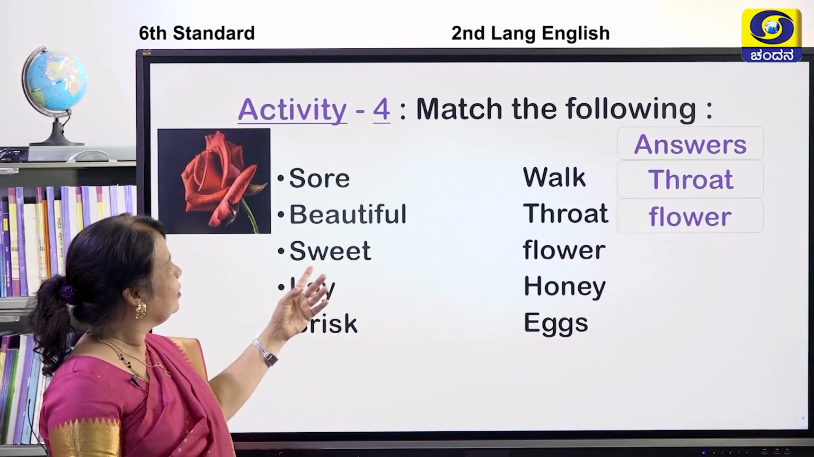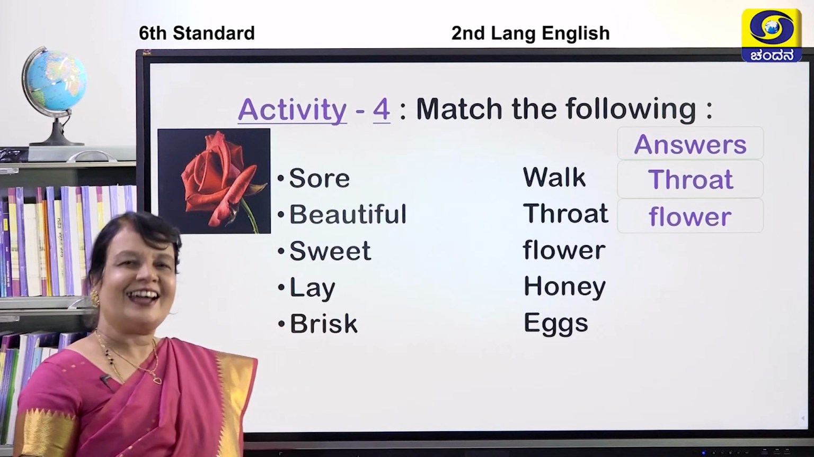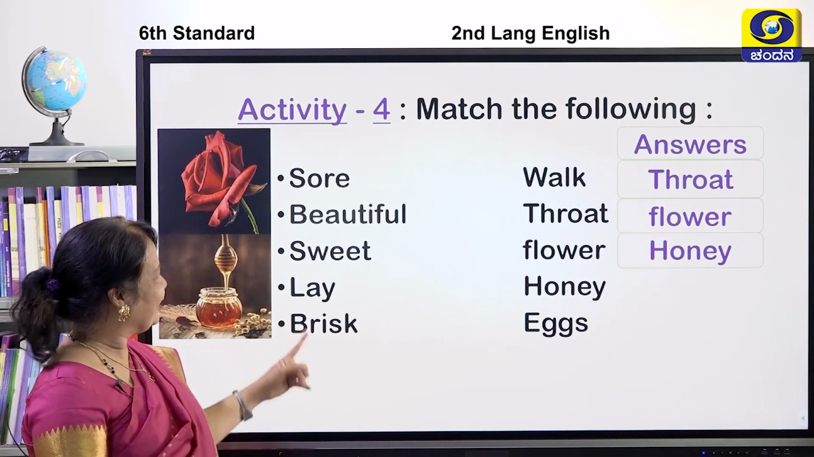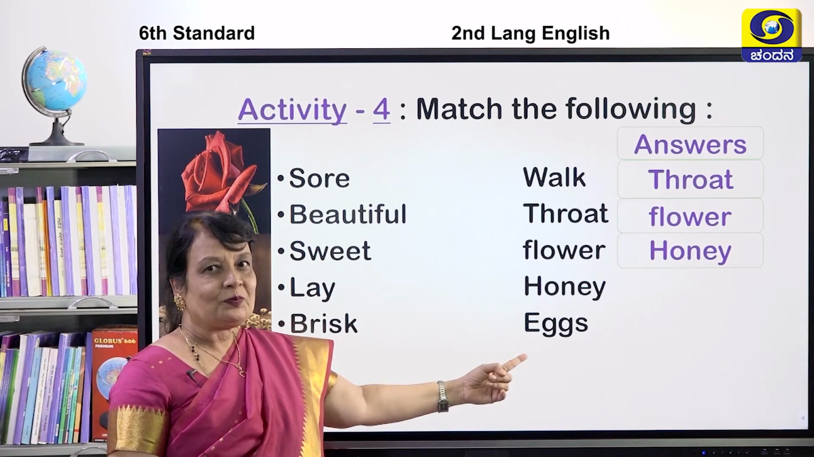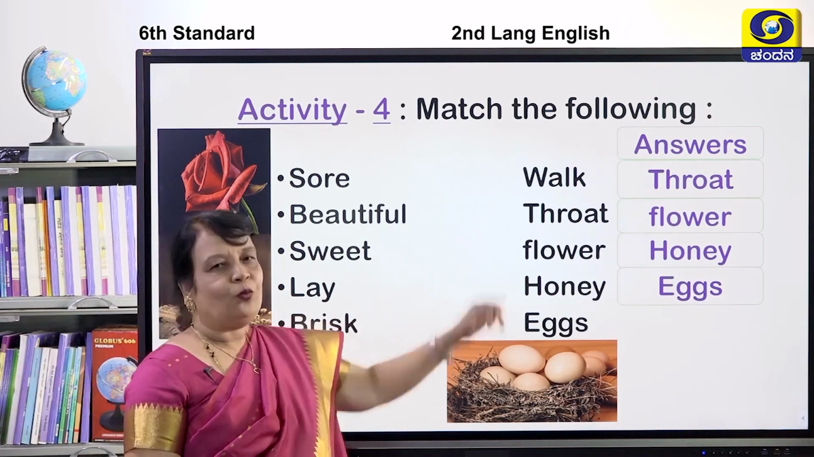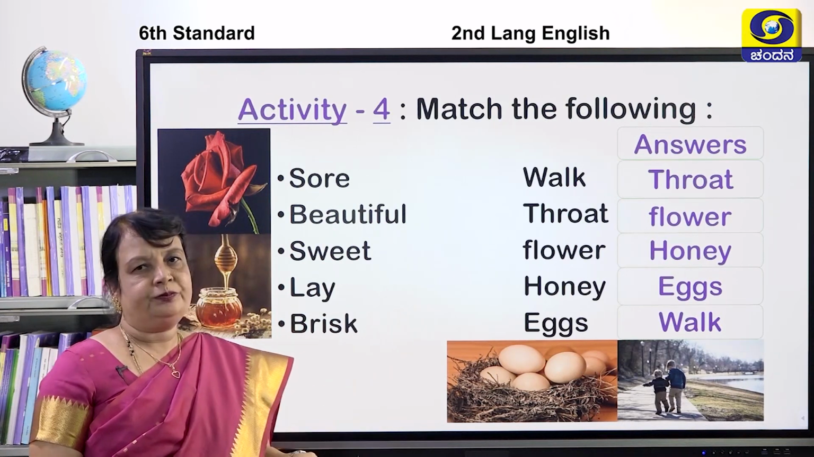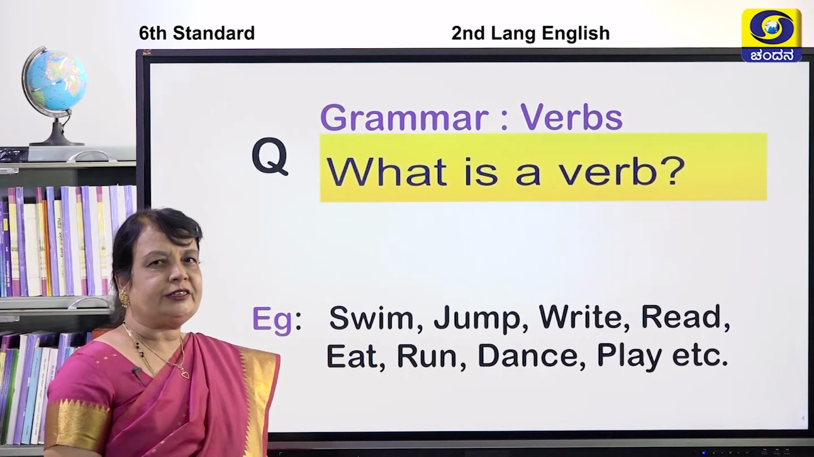It is flower. Sweet. Yes, it is honey. Yes, children. Lay. Eggs. Good. Brisk. Walk. Now you can write the answers again together. Okay, we'll go for the next activity, children.